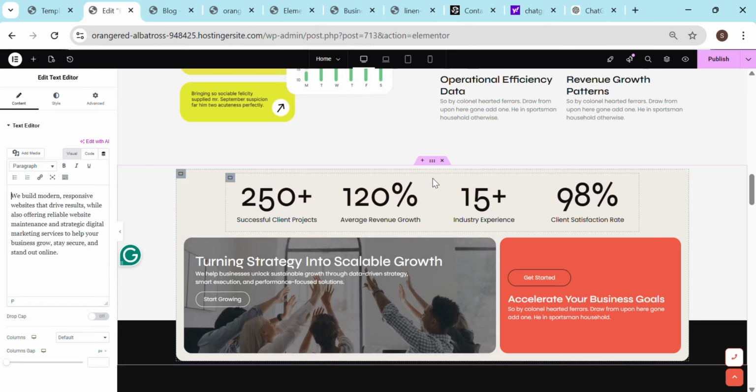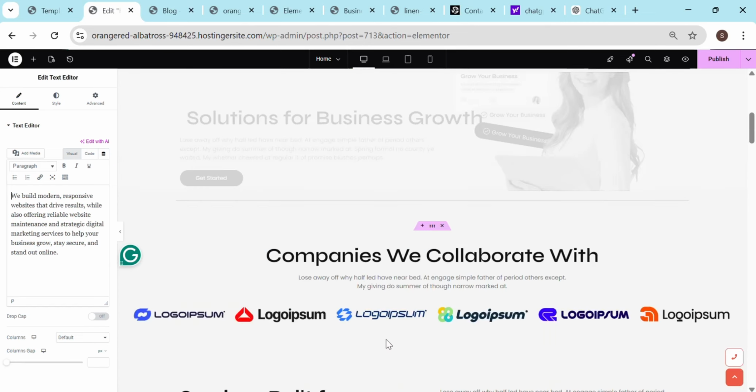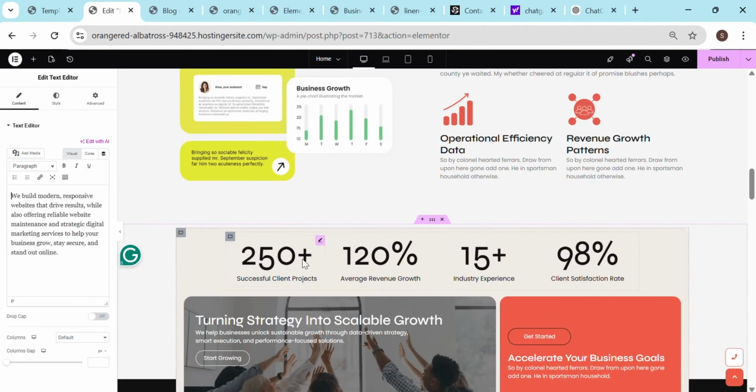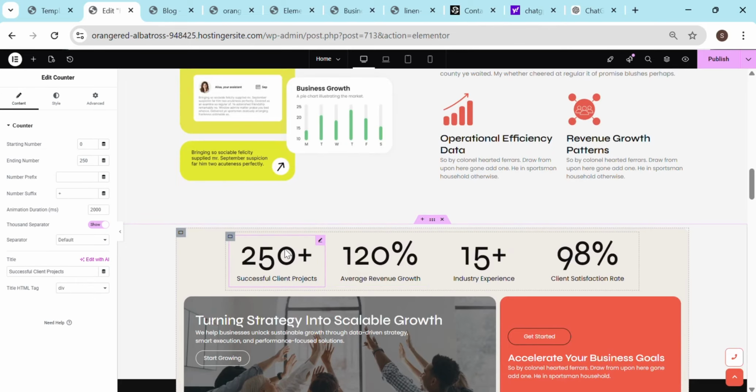I'll give you an example of how you edit this section. You've seen that when this is loading, the numbers are loading. Once you click on this, it says 250. I really don't require 250, so I'll just say 100, 100 successful projects completed. And the number is starting from 100. I want this starting from 55.